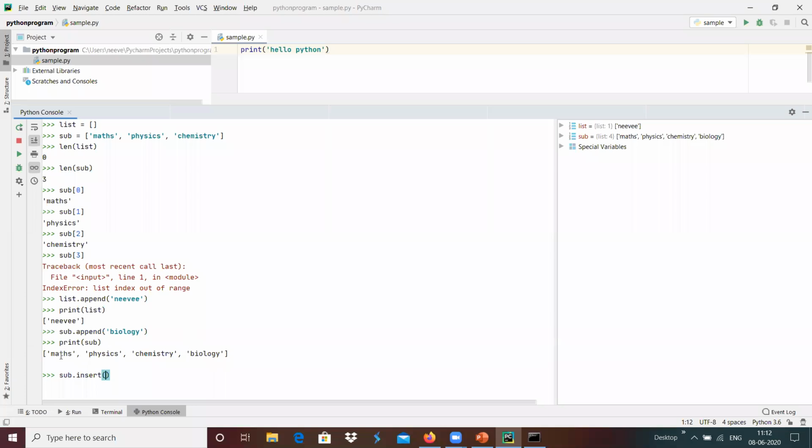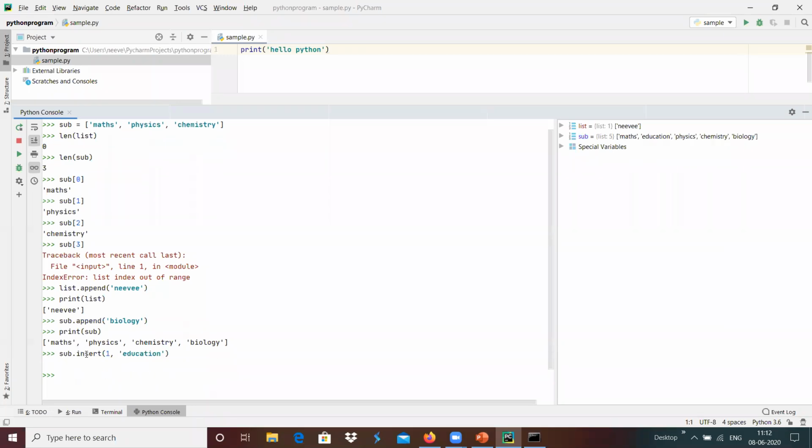If we wanted to include a value, education, between maths and physics, at the location of index 1, we give index 1, and then we give education over here.